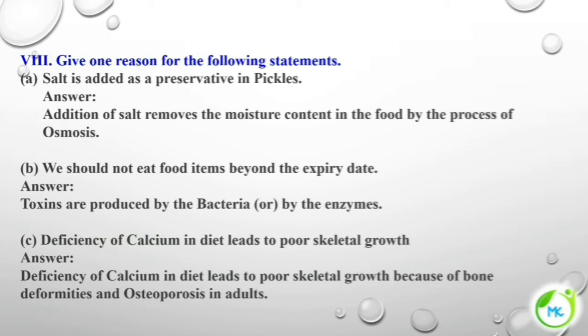Deficiency of calcium in diet leads to poor skeletal growth. So, deficiency of calcium in diet leads to poor skeletal growth because of bone deformities and osteoporosis in adults. So, if calcium is deficient, it will lead to bone deformity and osteoporosis.